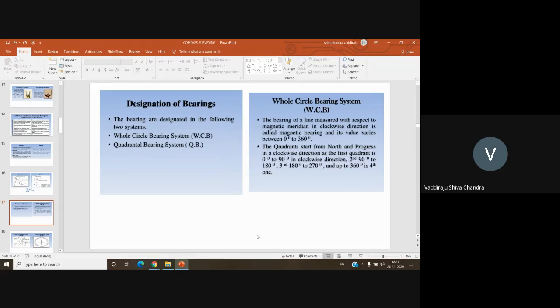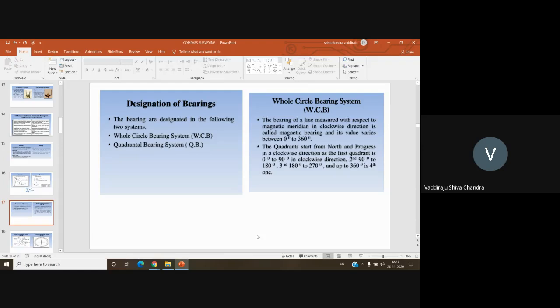There are two types of designation of bearings. One is the whole circle bearing system and the second is the quadrantal bearing system. Sometimes you also refer to the quadrantal bearing system as the reduced bearing system. In the whole circle bearing system, we measure from 0 to 360 degrees, but in the quadrantal bearing system, we measure from 0 to 90. The minimum value is 0 and the maximum value is 90. Please keep that in mind.